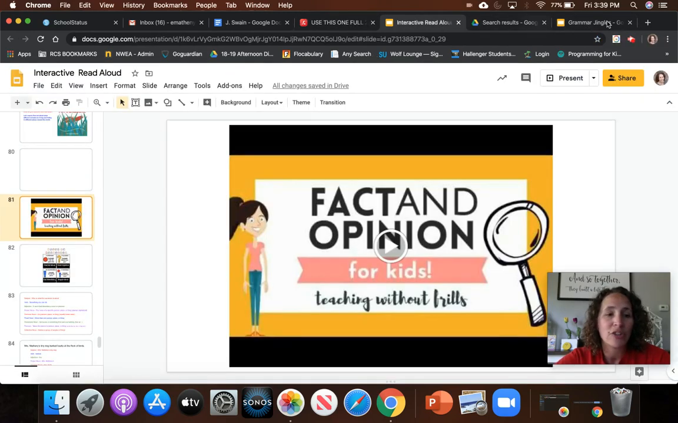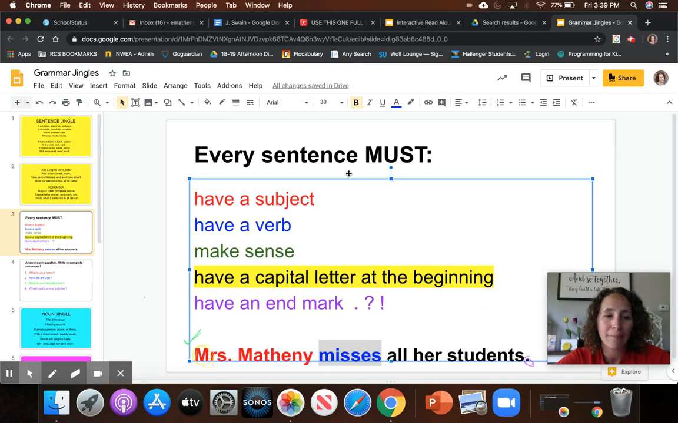So let's look at that chart one more time. So these are the things I'm going to be looking for on each sentence of all the pages you write.